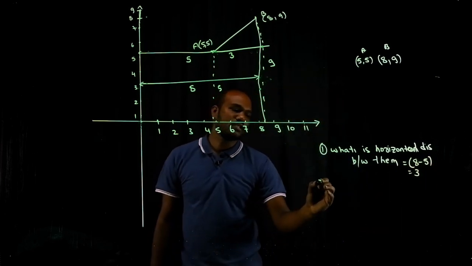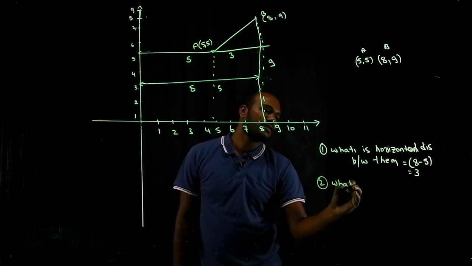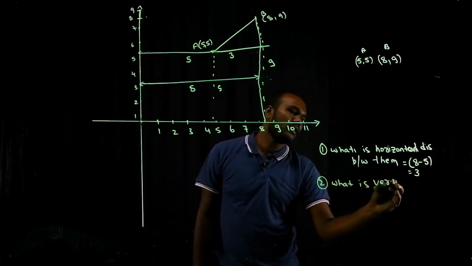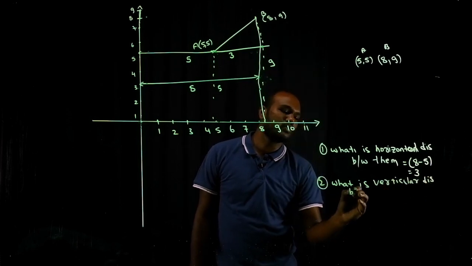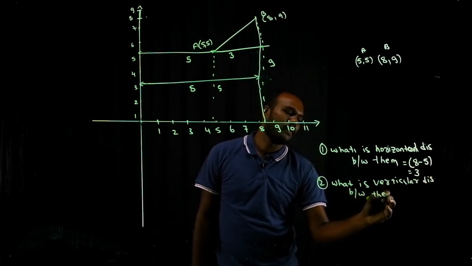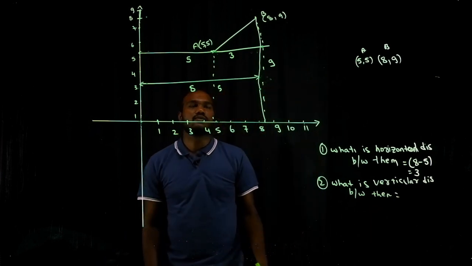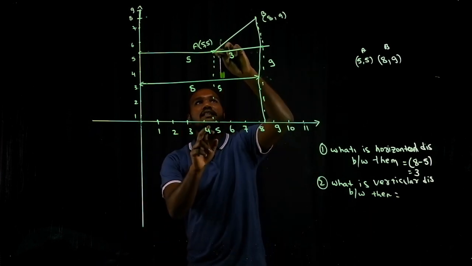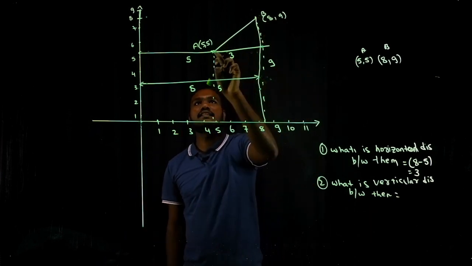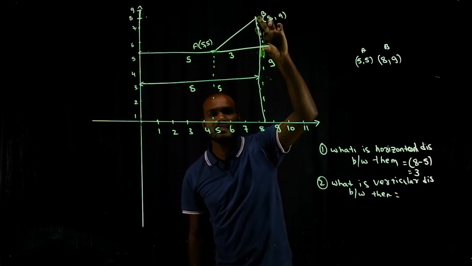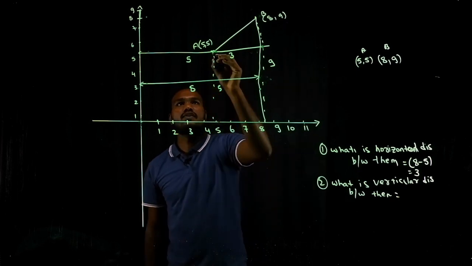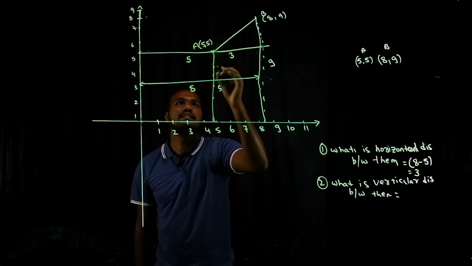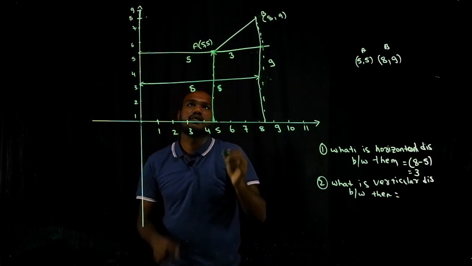So next question, what is the vertical distance between these 2 points? What is vertical difference? That means this distance they are asking. This is the first point. This is vertical distance. How much is this distance they are asking? So what we know? We know this distance is 5 because 5, 5.